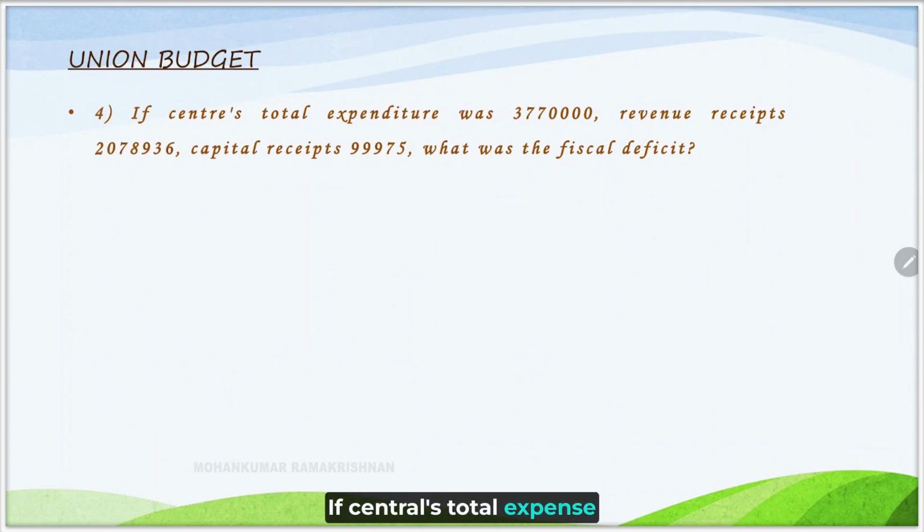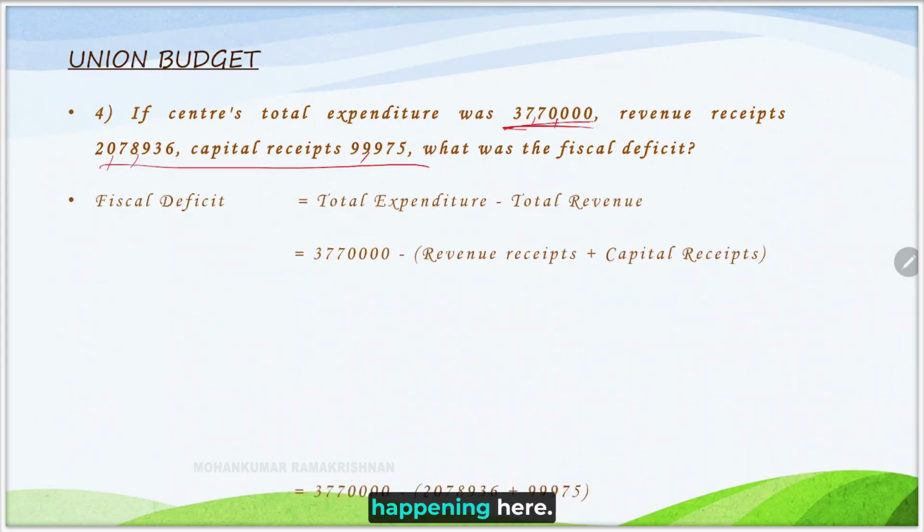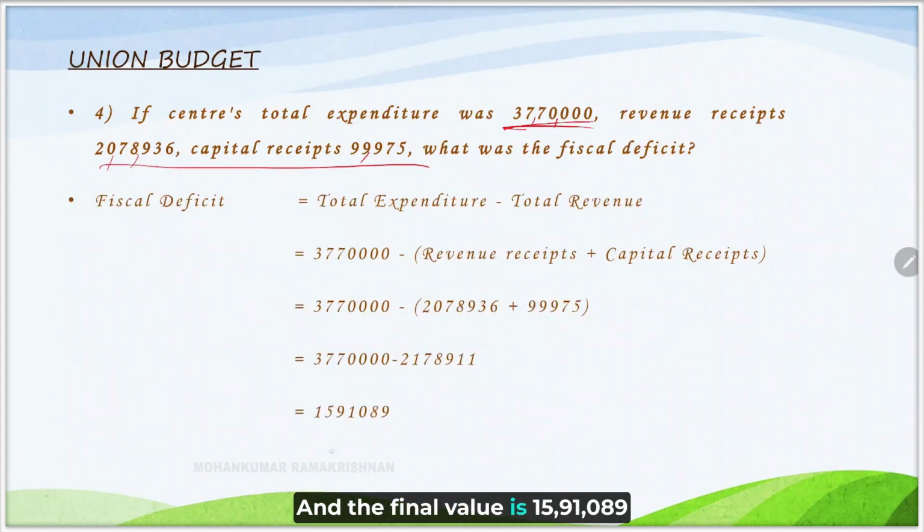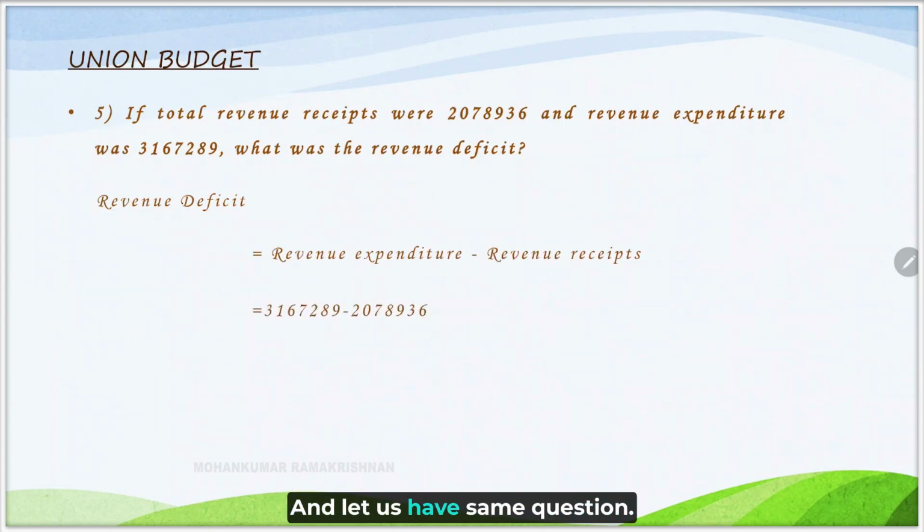If the Centre's total expenses are 37,70,000, revenue receipts are 20,78,936, and capital receipts are 99,978, what is the fiscal deficit? Fiscal deficit is total expense minus total revenue. Total revenue can be found out by adding these two things. So add these two things and subtract that amount from the expenditure. So that is what is happening here. And the final value is 15,91,089. That's the fiscal deficit.